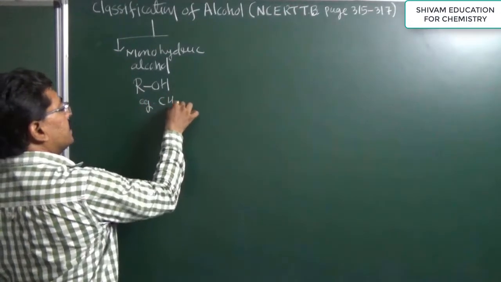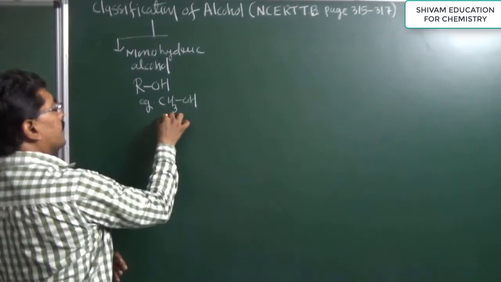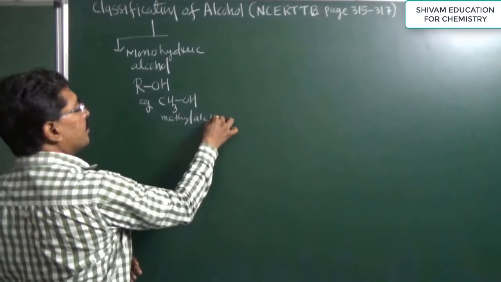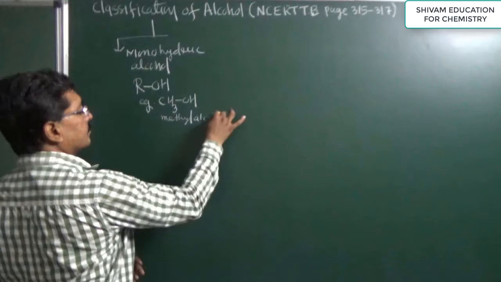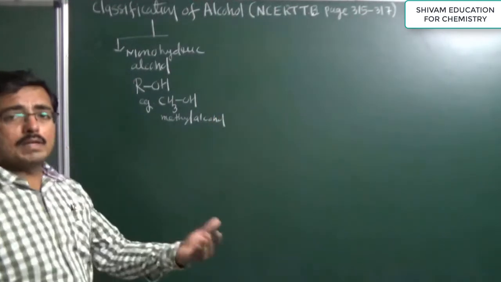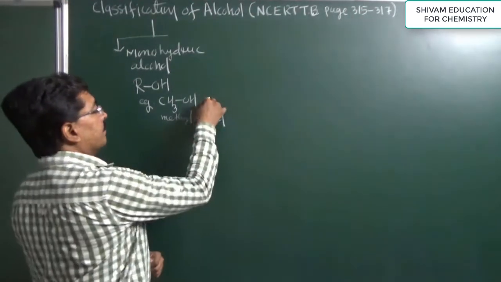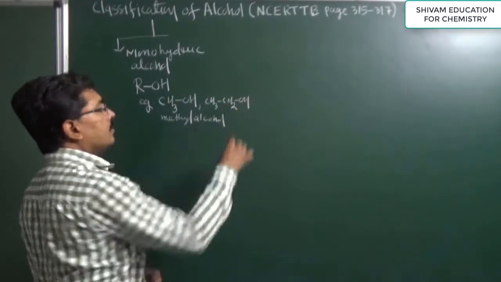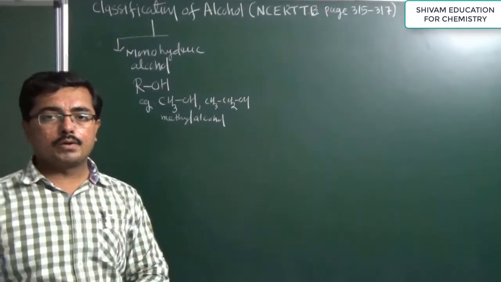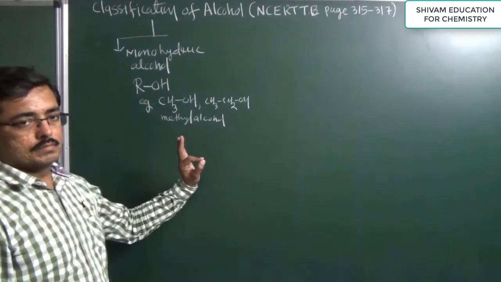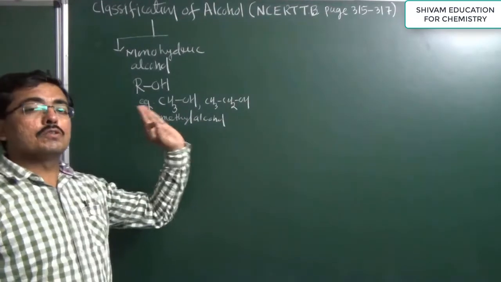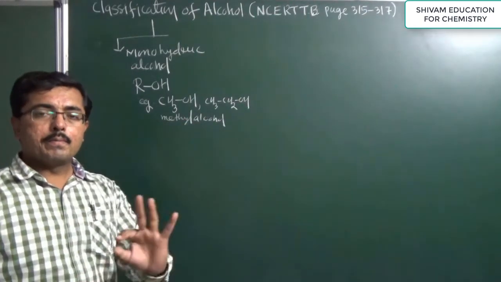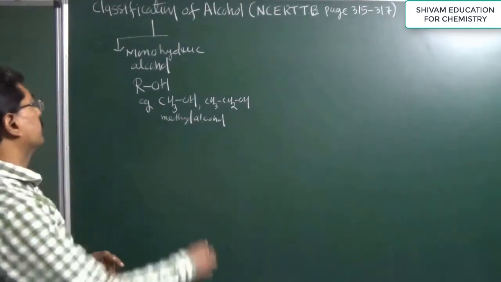For example, CH3OH, which is known as methyl alcohol, is a monohydric alcohol. Similarly, ethyl alcohol, CH3CH2OH, is also a monohydric alcohol. So if only one hydroxyl group is present in an alcohol, then it is considered a monohydric alcohol.